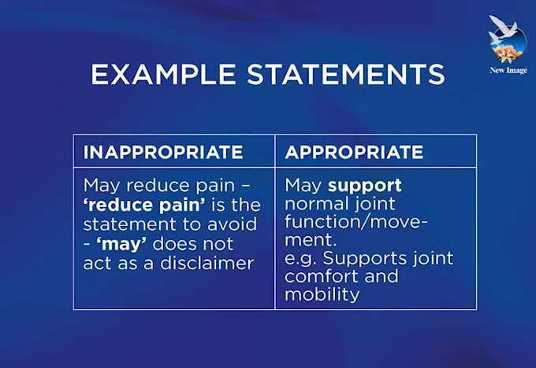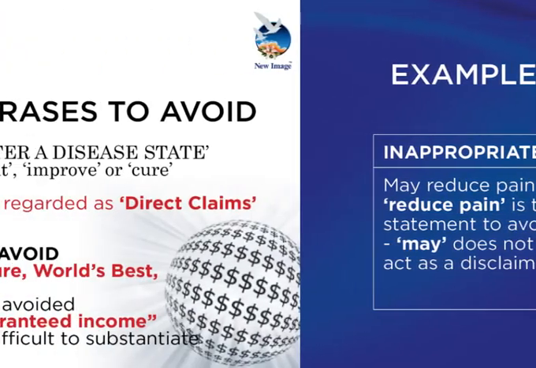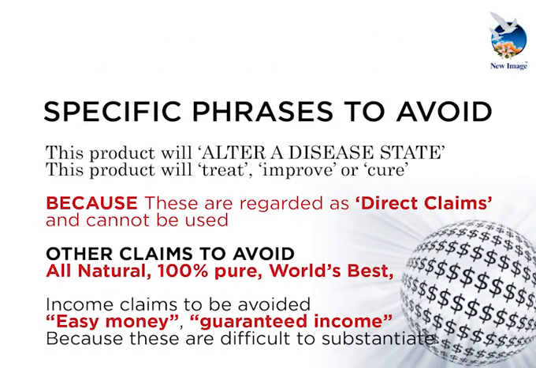So there's a lot of examples there for you, but just to break it down further, there are some specific phrases to avoid. They are, "this product will alter a disease state." So that's any disease that you're talking about there, any medical condition. You don't want to talk about a product having any effect on any condition or disease. Also, if you talk about a product treating, improving, curing, or even preventing any of these disease states, those are terms that you also want to avoid. The reason to avoid these statements is that they are regarded as direct claims and they cannot be used without breaching these regulations.